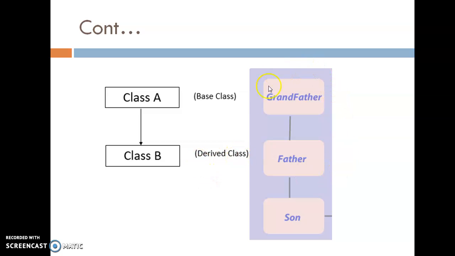See the real life example. Son takes the property from father. Father takes the property from grandfather. So grandfather is a base class. From that base class, this father class is going to derive. From father class, the son class is going to derive. So to take the property from the older one, that is called inheritance.